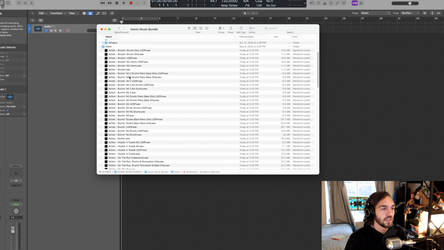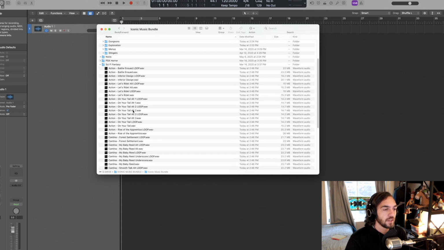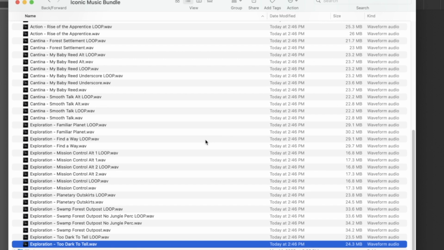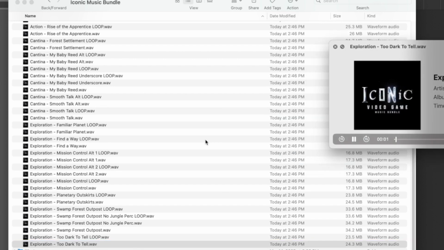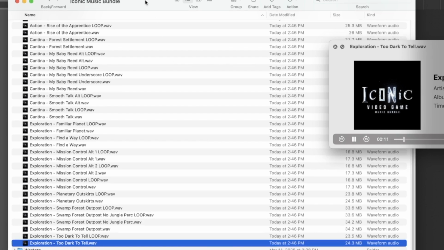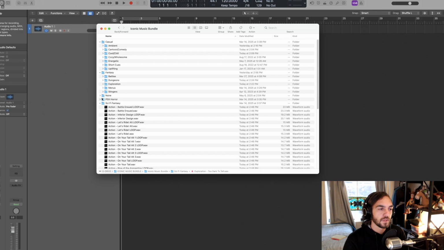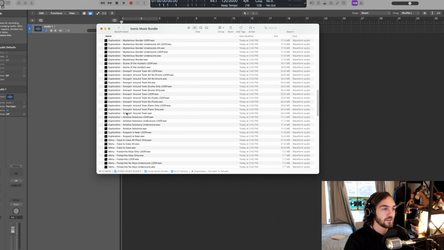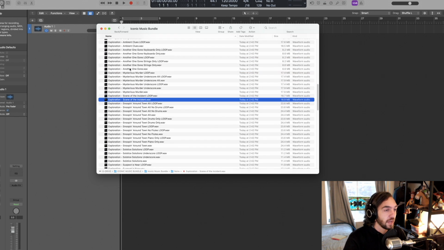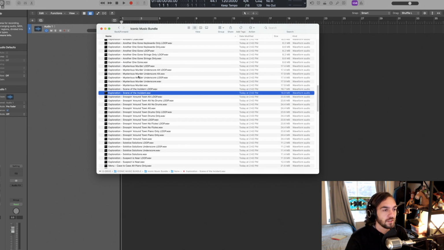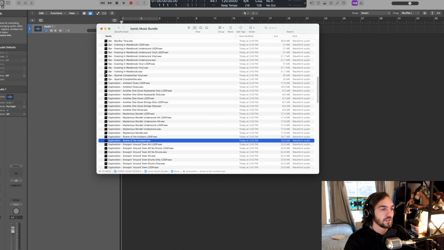Right, so that's the kind of sound that we have there. And if we go to sci-fi fantasy, let's check out Too Dark to Tell. Right, they can totally live in the same world there. So yeah, really, you can just mix and match and just really have fun and explore and find the Venn diagram of interest here between these genres.